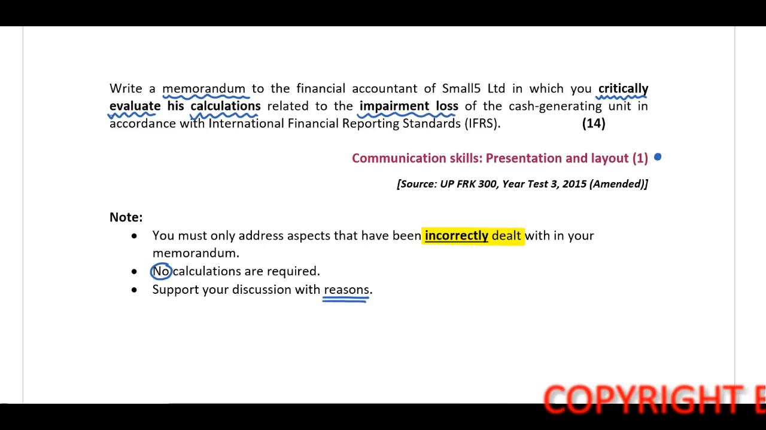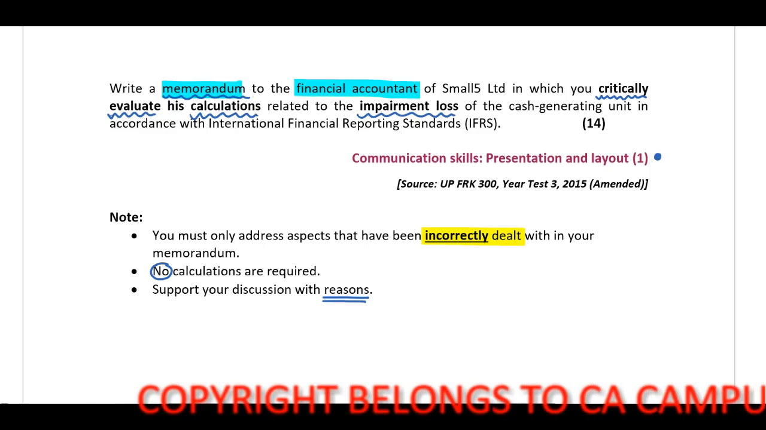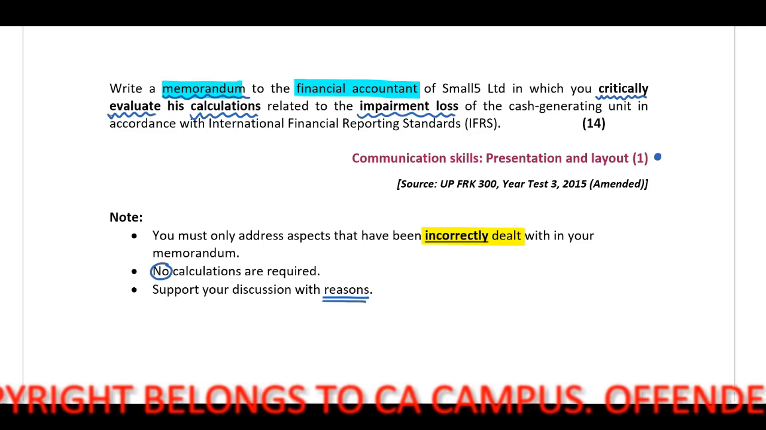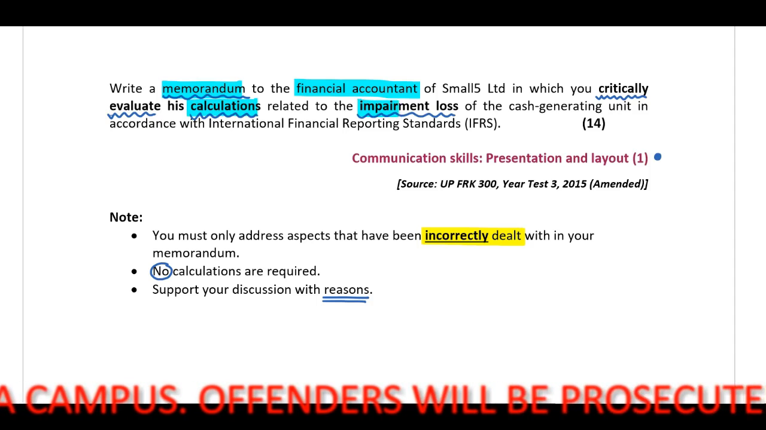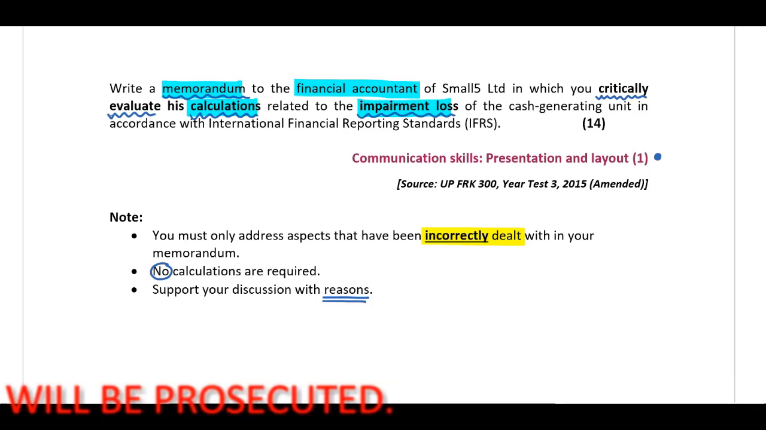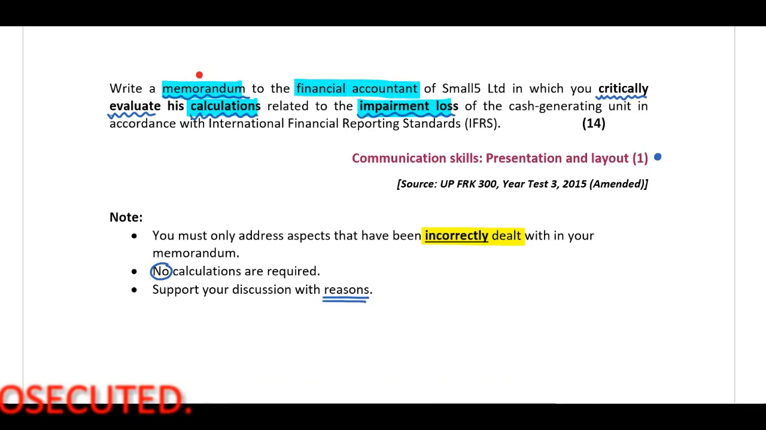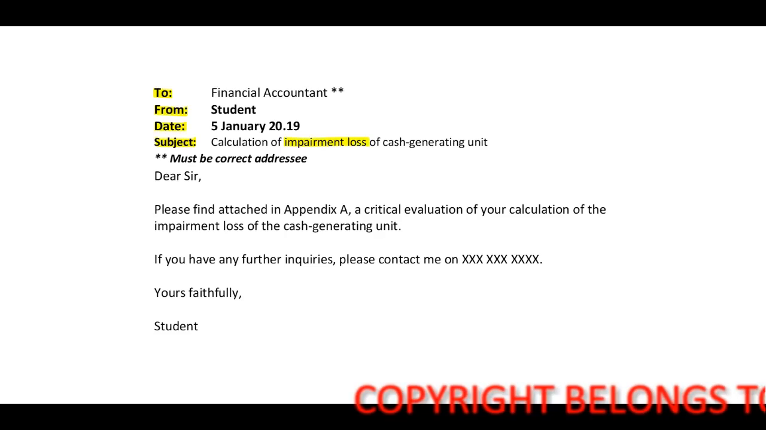We need to write a memorandum to the financial accountant of Small 5 Limited in which you critically evaluate his calculations related to the impairment loss. Okay, so guys, important. First, you need to include your format. This is your easy mark on a new page. To the financial accountant, from, student, date, subject, calculation of impairment loss of cash generating unit.